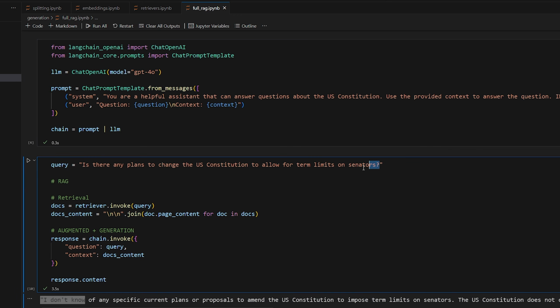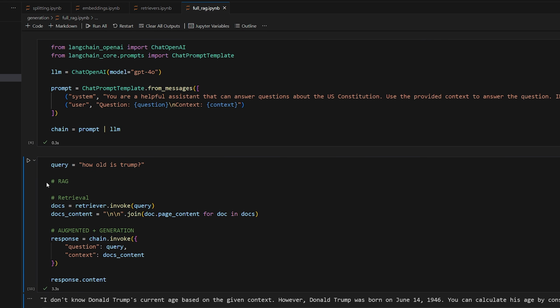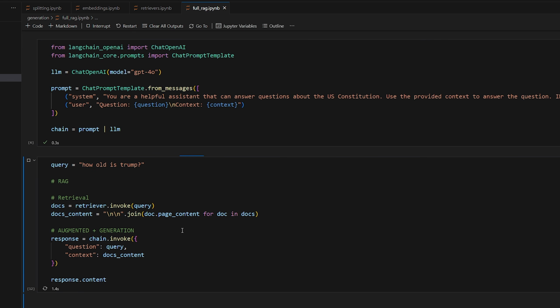If we ask it a more unrelated question, it will say I don't know though. Like, how old is Trump? It should say I don't know. I've tested this. Oh, okay. It did before, so it's a little unreliable, I guess.